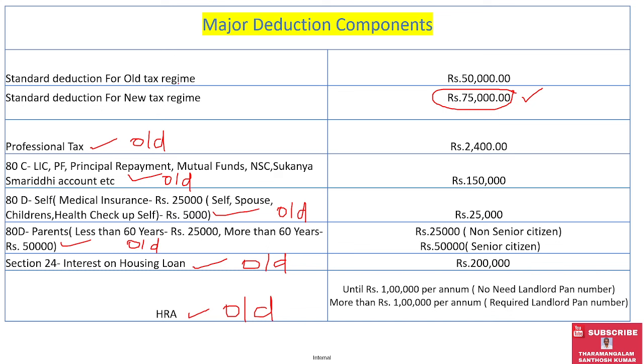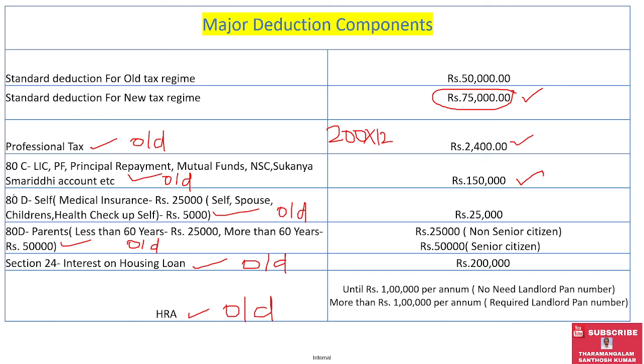Now, for the old tax regime, 50,000 is the standard deduction, and professional tax is 2,400 rupees; per month in your payslip you can see 200 rupees deducted, so 200 into 12 is 2,400. For 80C, LIC, PF, principal repayment, mutual funds, National Savings Scheme, Sukanya Samriddhi, 1,50,000 can be considered as the maximum limit.